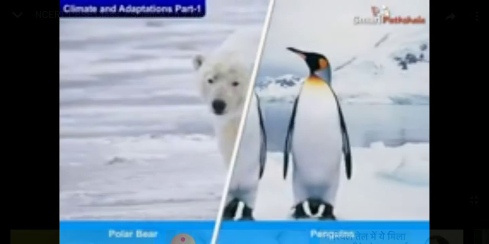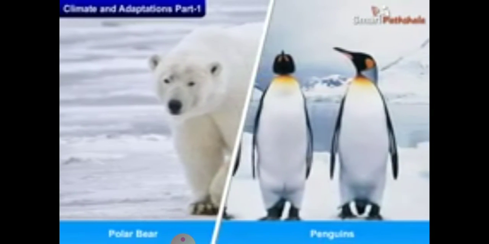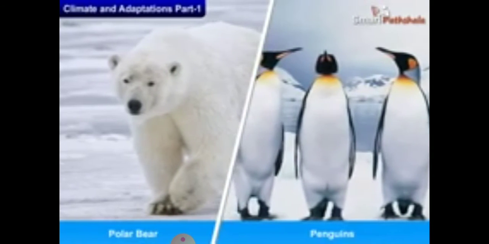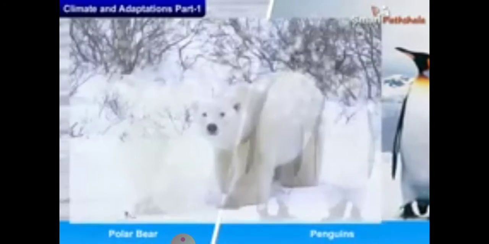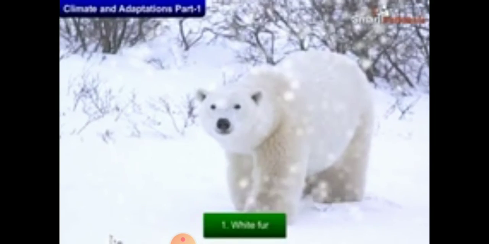Today we are discussing the adaptations of animals living in extremely cold places of the earth. First of all, we are talking about the polar bear and then penguins. As you know, the Arctic region is located at the North Pole, and the Antarctic region is located at the South Pole. The polar bear is adapted to live in the ice cold climate of the Arctic region.